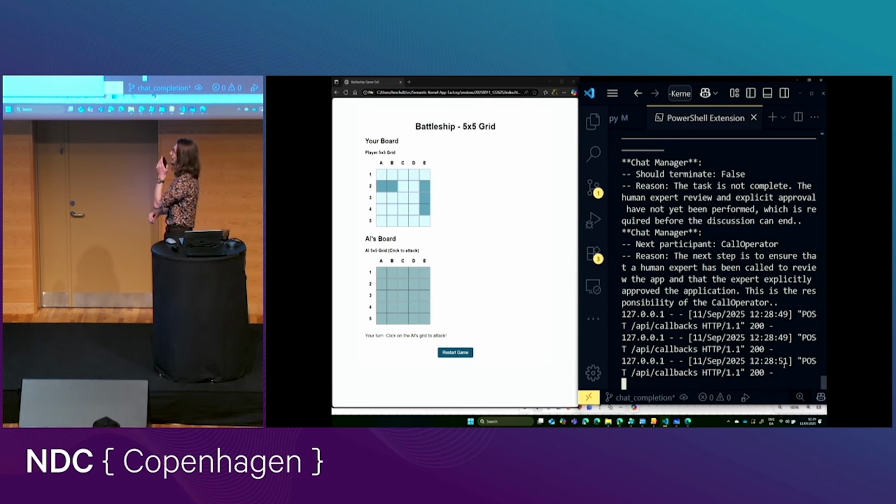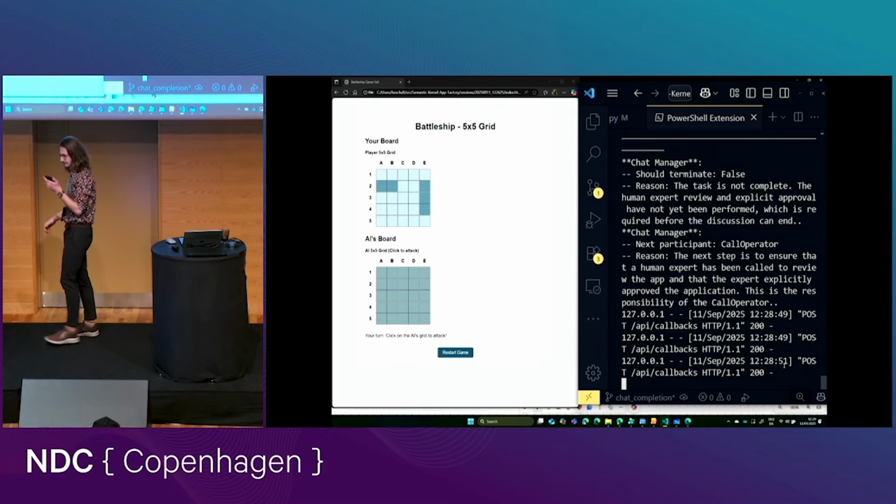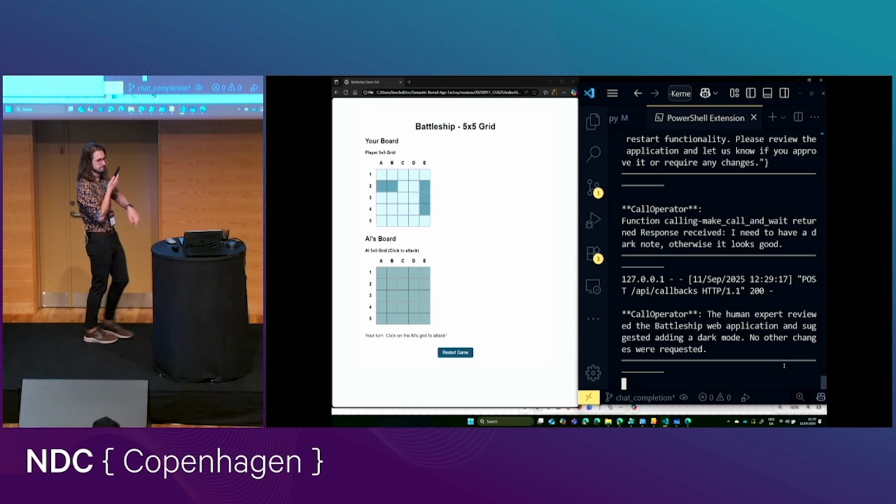I need this to have a dark mode, otherwise it looks good. Thank you for your response.